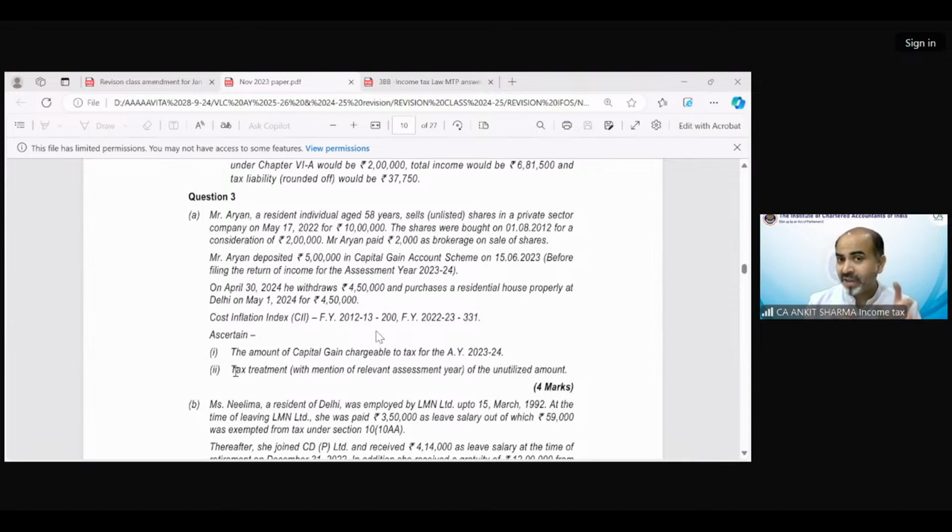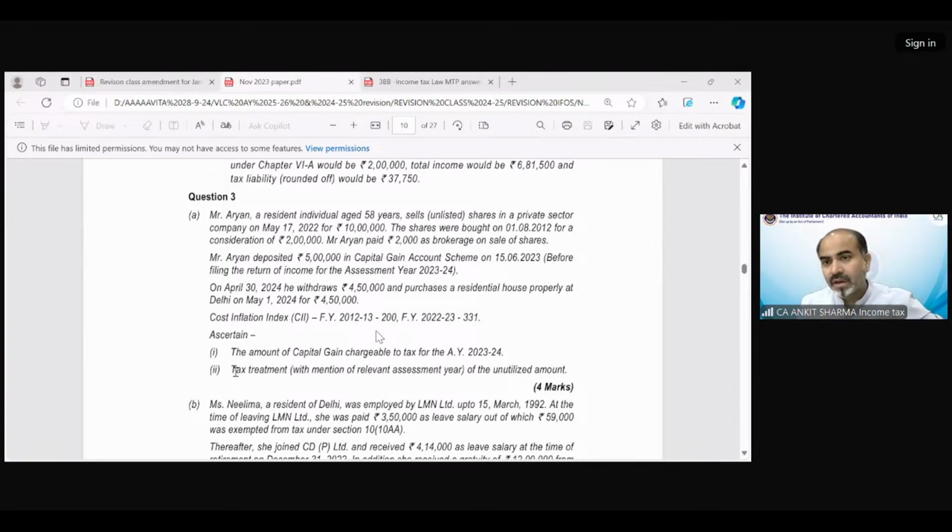Read it carefully, recall the provision. If the unutilized amount has not been utilized, then when is it going to be taxable? According to that provision, you need to find out the assessment year in which this should be taxable.